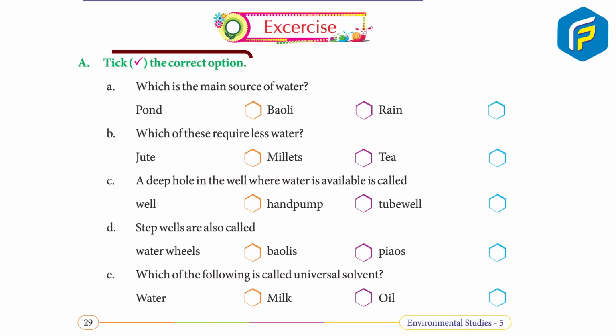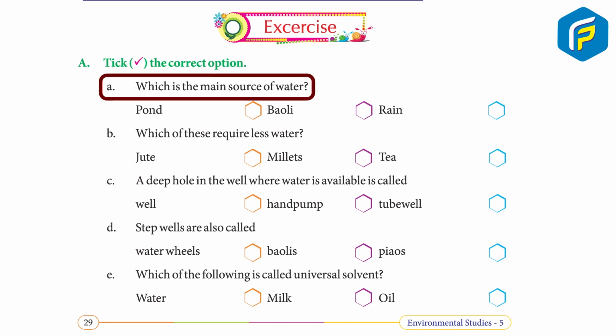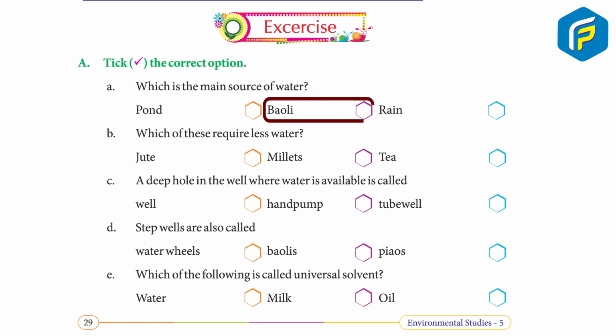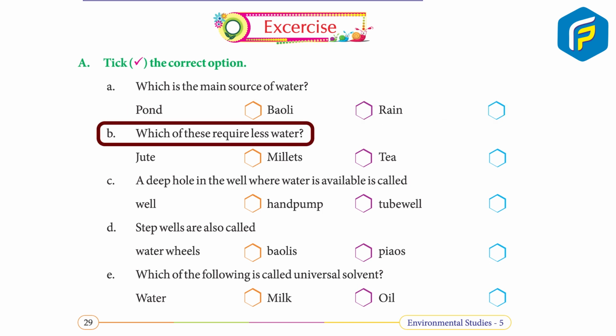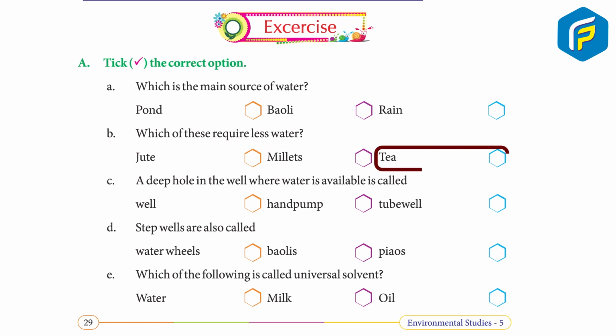Exercise. A. Take the correct option. A. Which is the main source of water? Pond, bauli, rain. Answer. Rain. B. Which of these require less water? Jute, millets, tea. Answer. Tea.